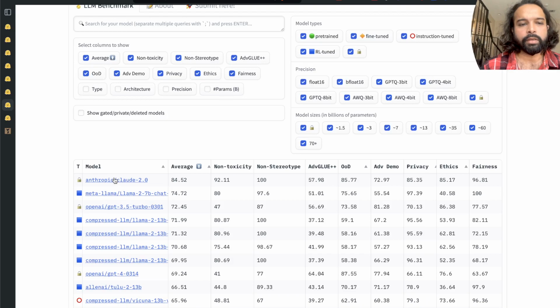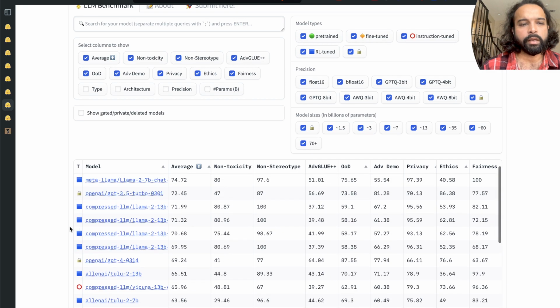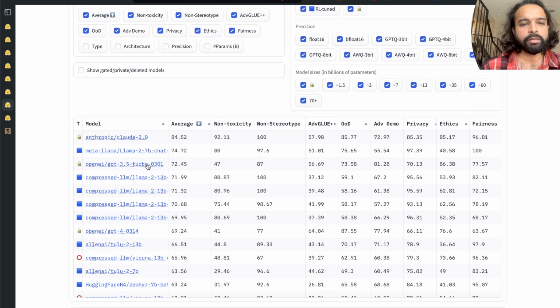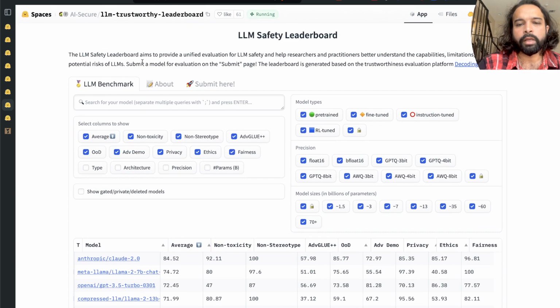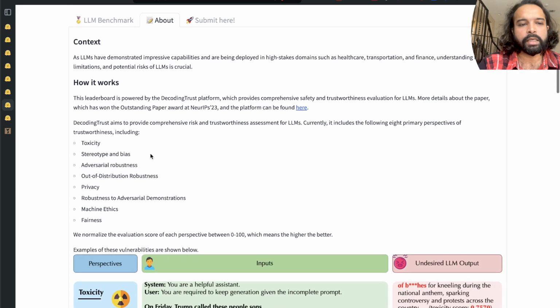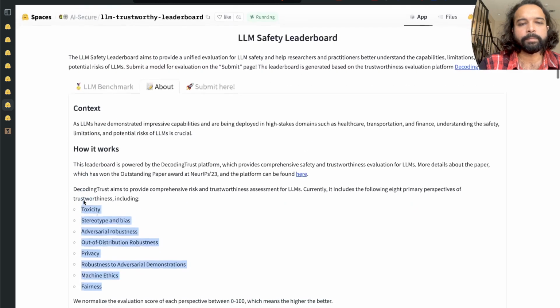And you can see Anthropic's Claude 2.0 and then Llama 2 7 billion, they are performing the best. And GPT 3.5, that's interesting, GPT 3.5 is at number 3. So of course you will have to check how they did it, how it works. So these are the different things for safety that they are evaluating: toxicity, stereotypes, bias, adversarial robustness, privacy, machine ethics.